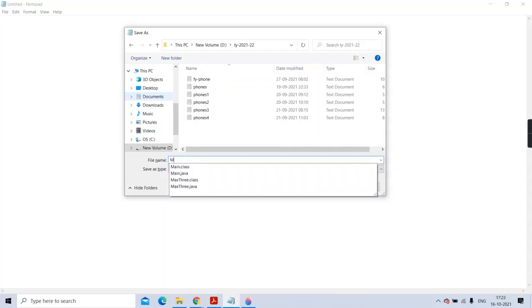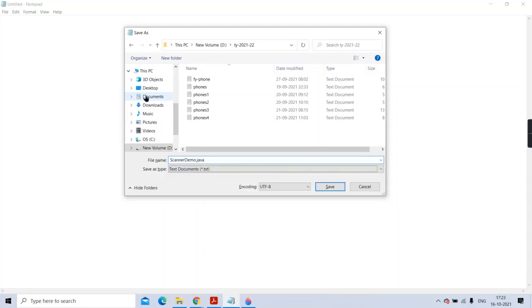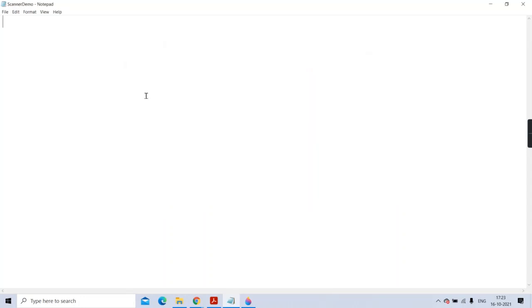I'll give a name to it, like the max 3 we have done in the past. I'll name it ScannerDemo.java. Now, the first step I have already told you: you have to import the java.util package. Java is the main package, util is a sub package, and in that there is one class called Scanner. So you can import that specific class, or you can write just star.